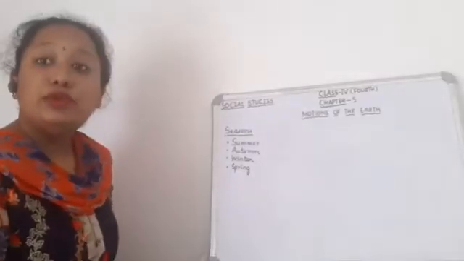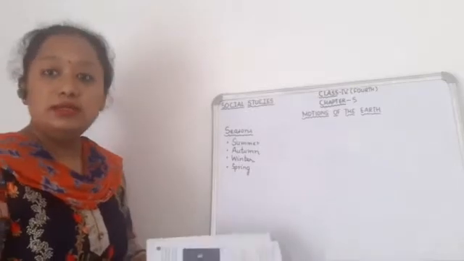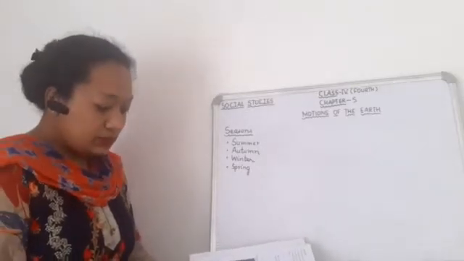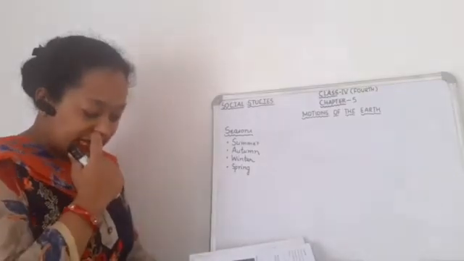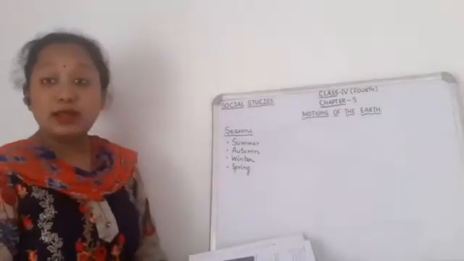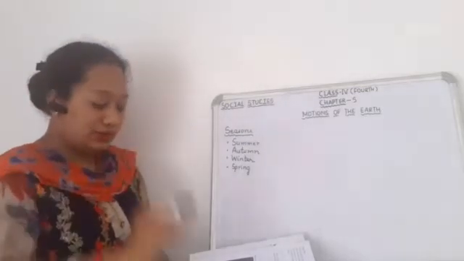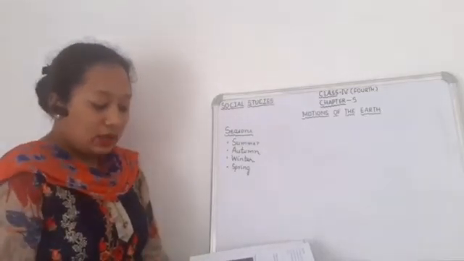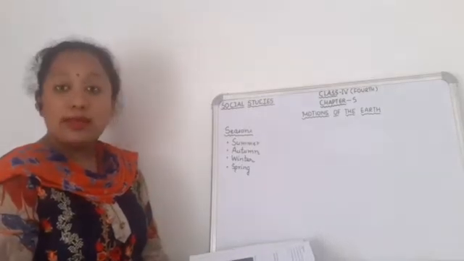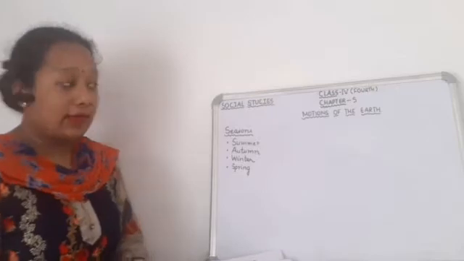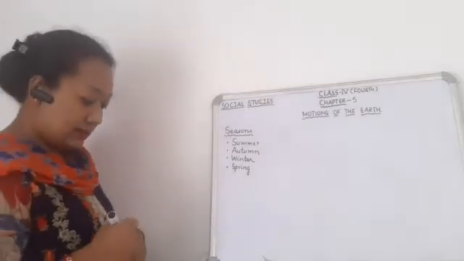And because of the revolution of the earth, seasons occur. Okay, now, and the tilt of the earth's axis. The earth's seasons occur due to the revolution of the earth and because of the tilt of the earth's axis. Now the northern and southern hemispheres are divided by the equator and have opposite seasons.